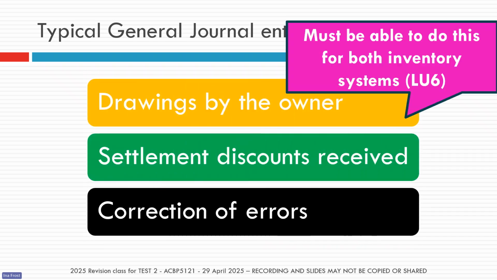For some of these entries, it matters which inventory system is being used by the business. That's why our tip 2 of the day was to make sure you know which inventory system is being used in the question, because if any of these 3 entries comes up, your inventory system is going to impact which account you are going to debit or credit.